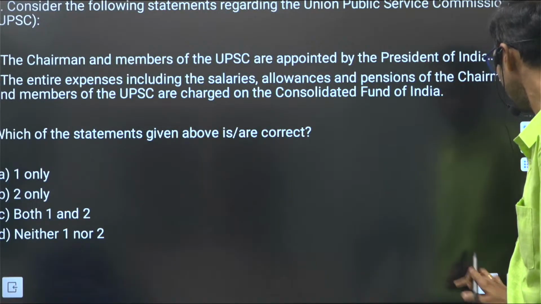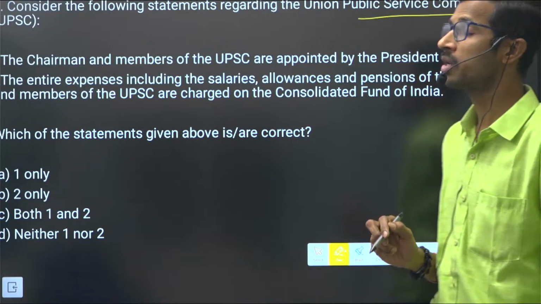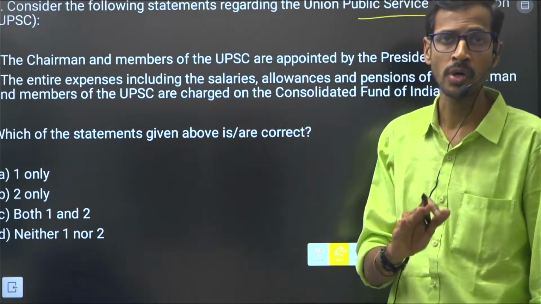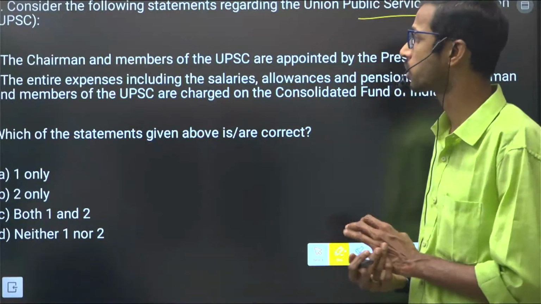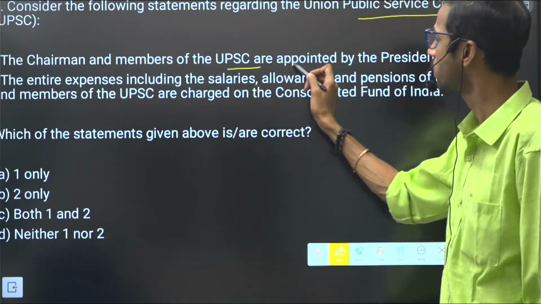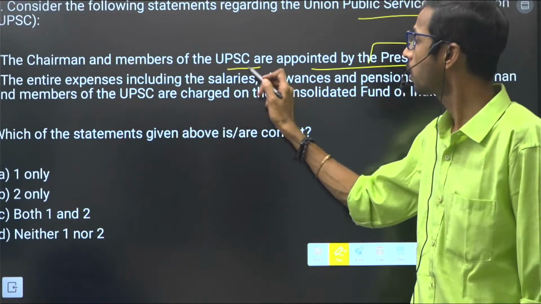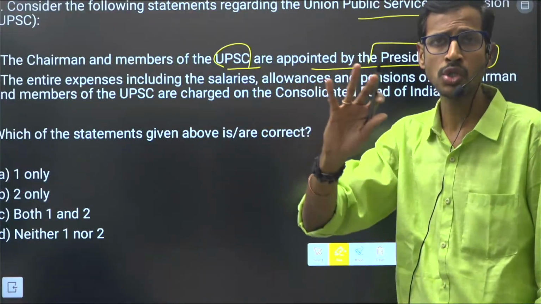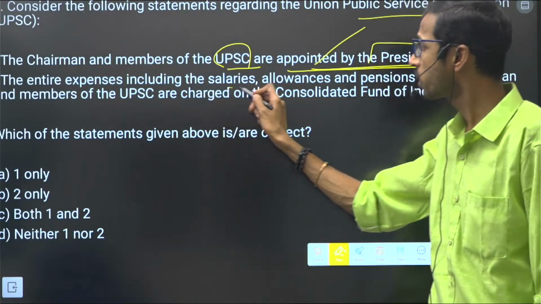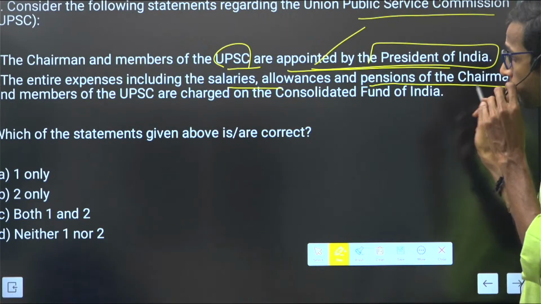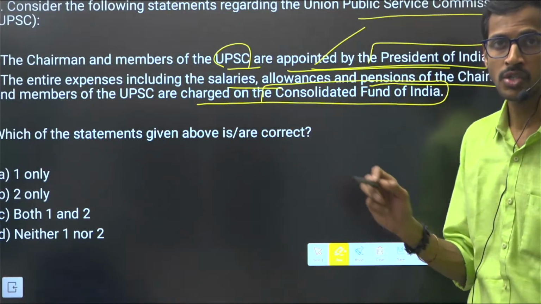So next question. Consider the following regarding the Union Public Service Commission. Already we have discussed these constitutional bodies, statutory bodies and non-statutory bodies on our YouTube channel. Please watch it. So the chairman and members of the UPSC are appointed by the President of India, right? If you consider any constitutional body, the chairman and members are appointed by the President of India only, right? Entire expenses including the salaries, allowances and pensions of the chairman and members of the UPSC are charged on the Consolidated Fund of India.